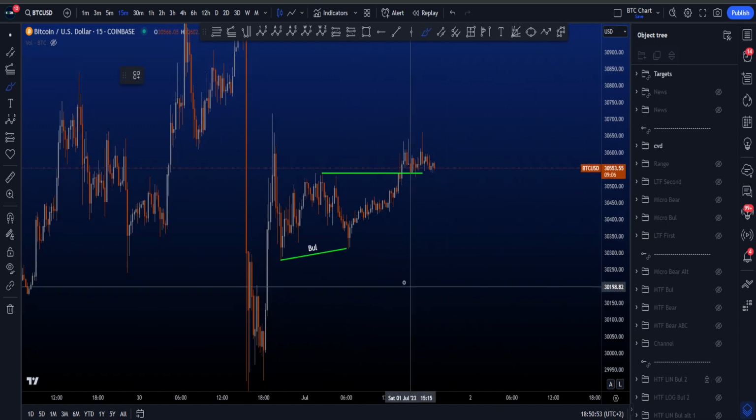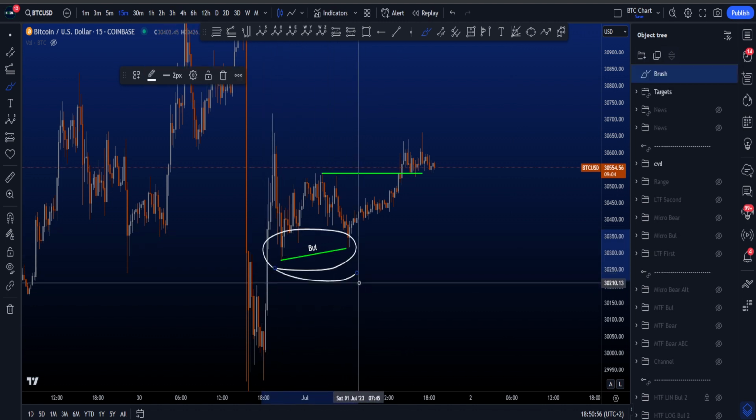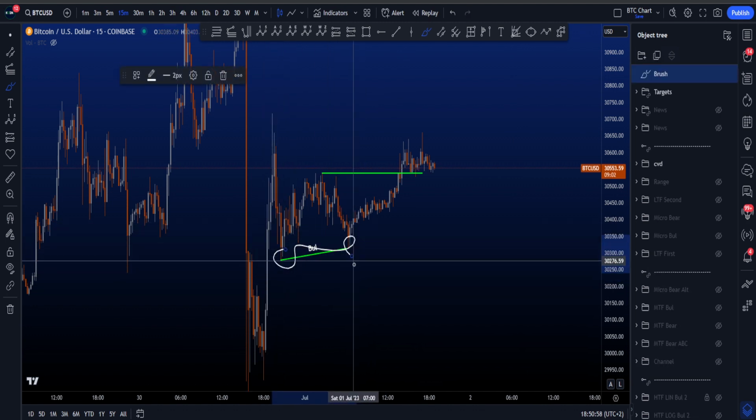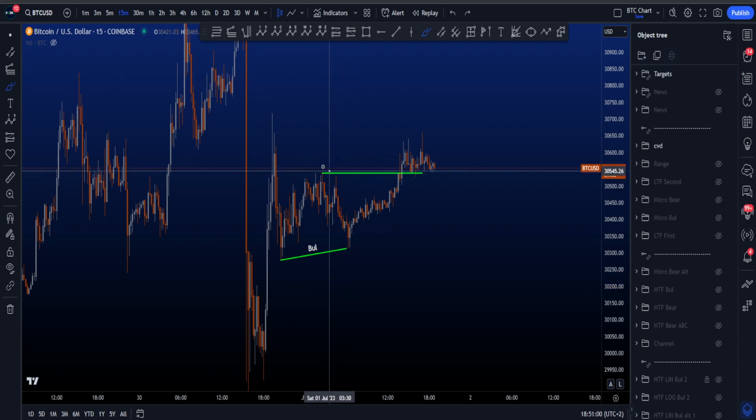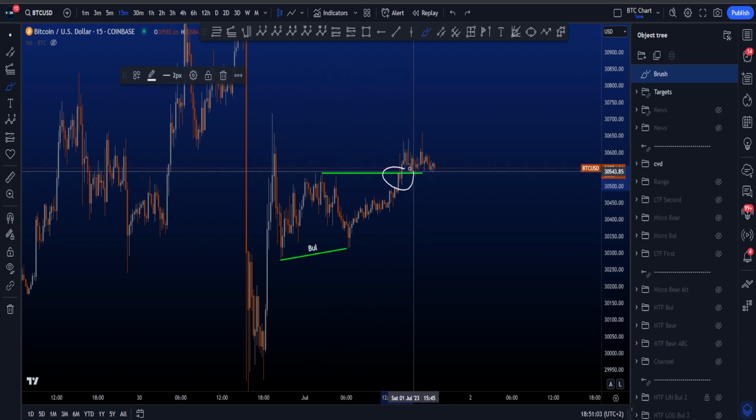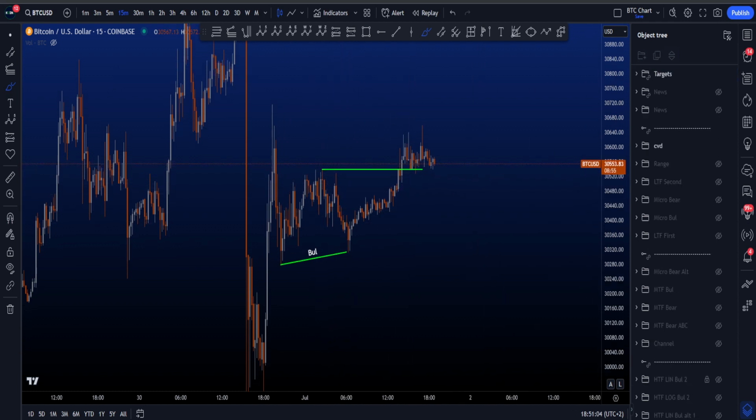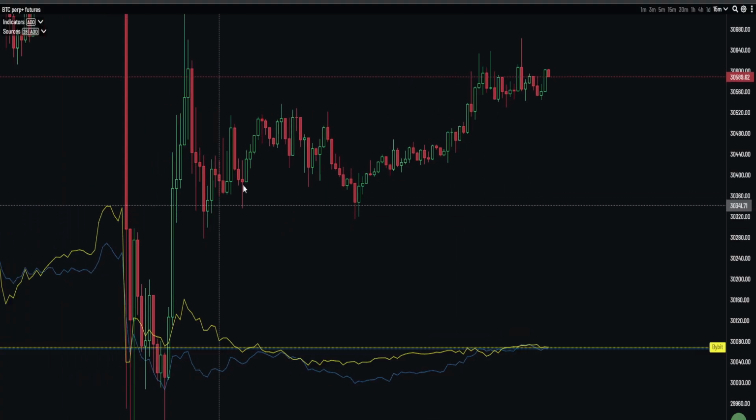Now, finally, the CVD divergences. We had some bullish CVD divergences over here between the low, higher low in price, lower low on the CVD. The target is this high, which has been taken. CVD, it is magical. It is so good. You can see it over here. Move to the upside, move down, bullish CVD divergences.